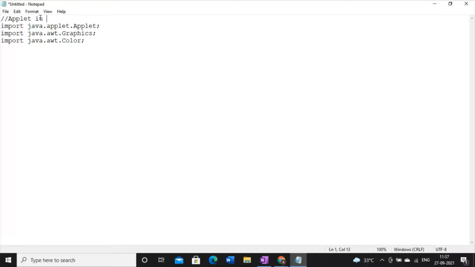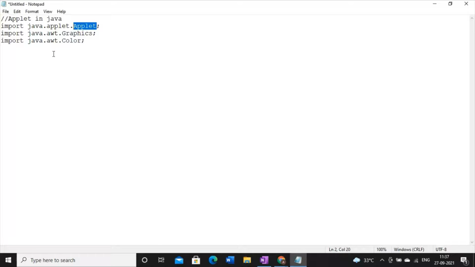Now I will give you a very good application of inheritance. Whenever we learn inheritance, you never ask me this question: what is the real life application of inheritance? So now I will show you. Here Applet is basically a superclass which is already defined.